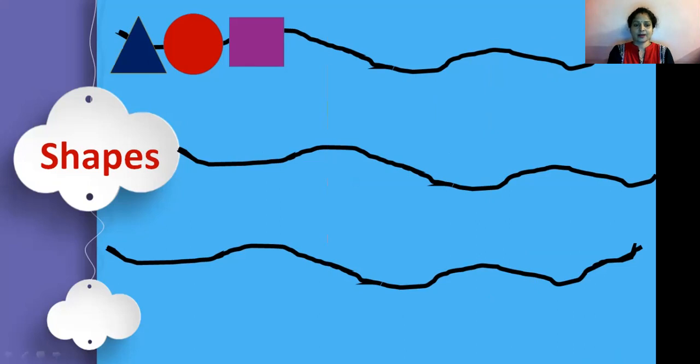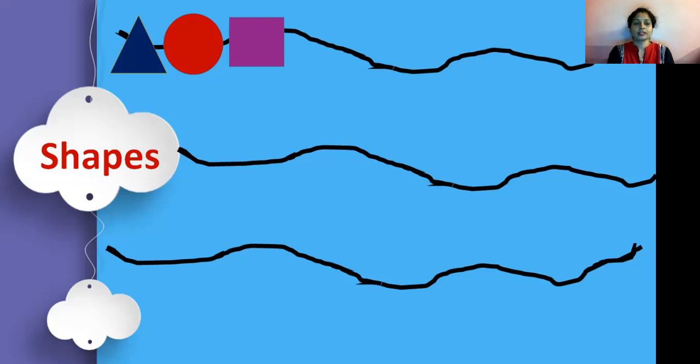These are threads and we are making a necklace of it with the help of shapes. In the same manner as a garland has different colored flowers in a particular manner, in this thread we will take some beads of some shapes.